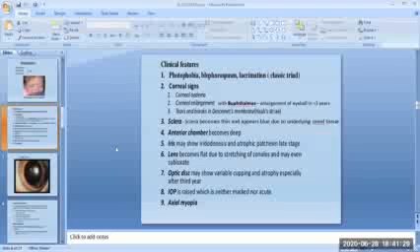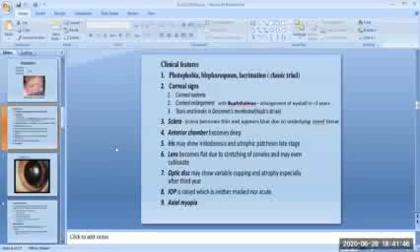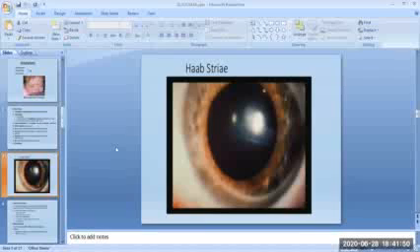Optic disc may show variable cupping and atrophy, especially after the third year. IOP is raised, which is neither marked nor acute. Axial myopia may occur because of increase in the axial length, which may give rise to anisometropic amblyopia. There is an image of the Haab striae.